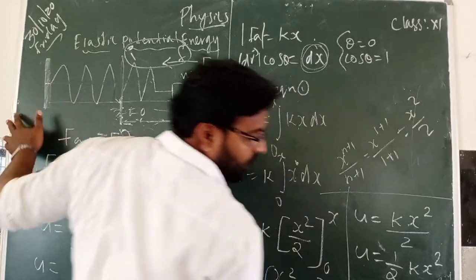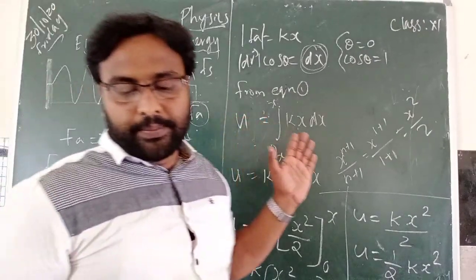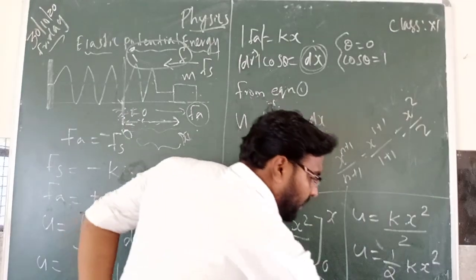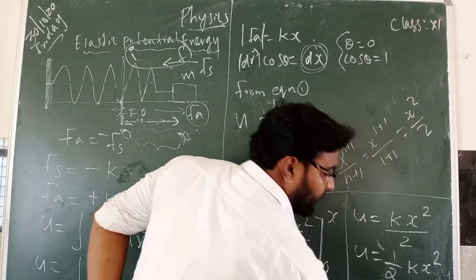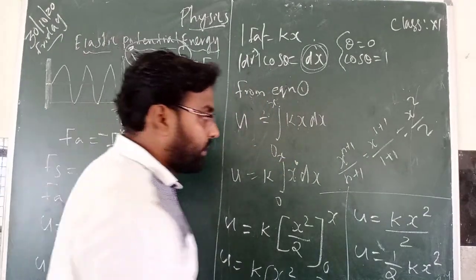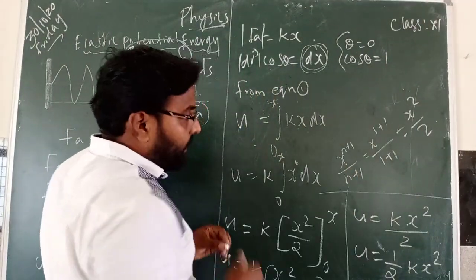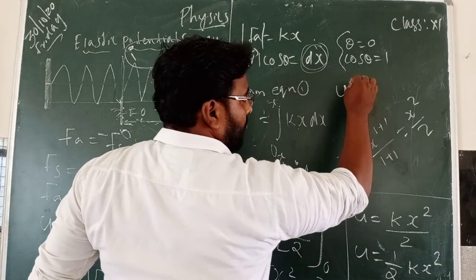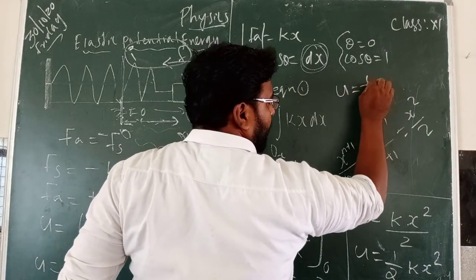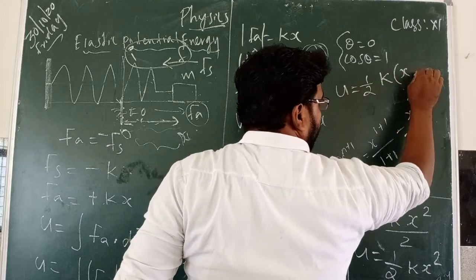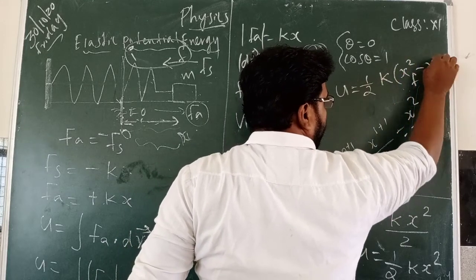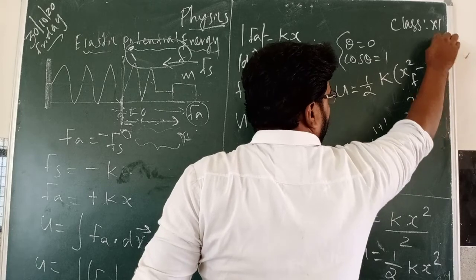Again I am writing here u is equal to 1 by 2 k, x f square minus x i square.